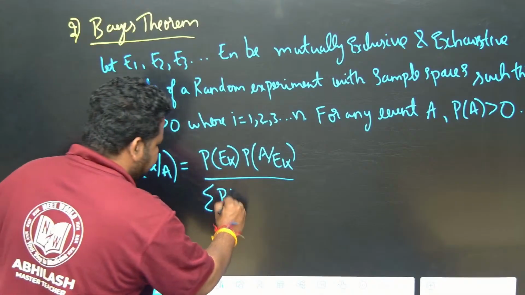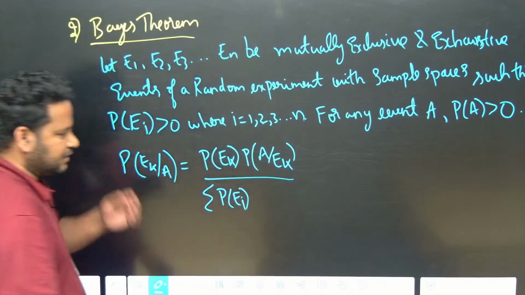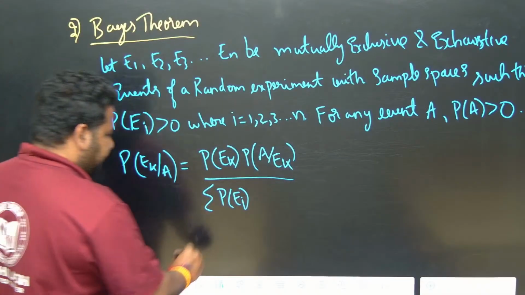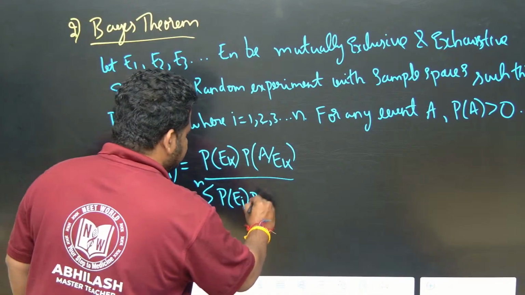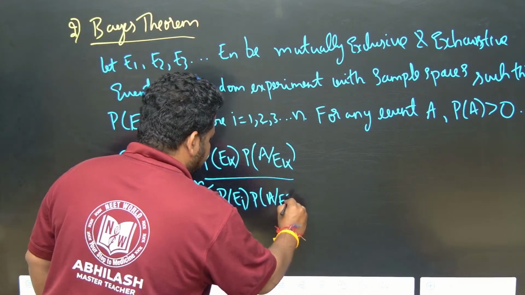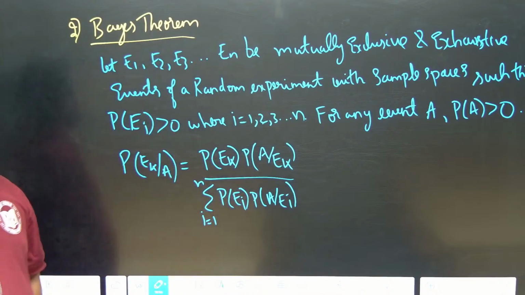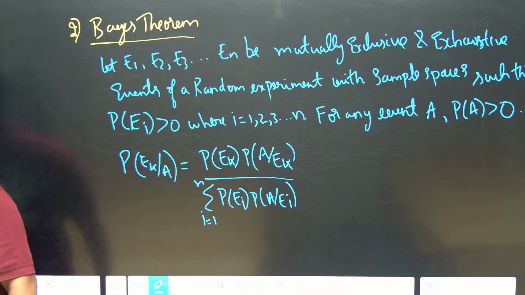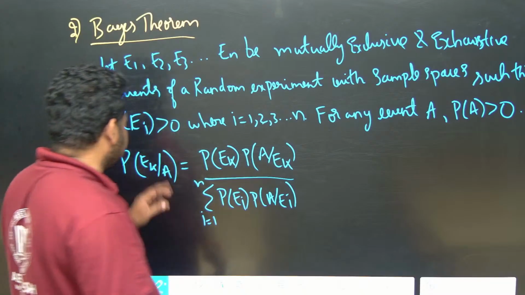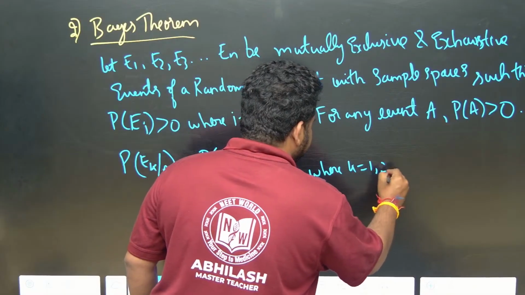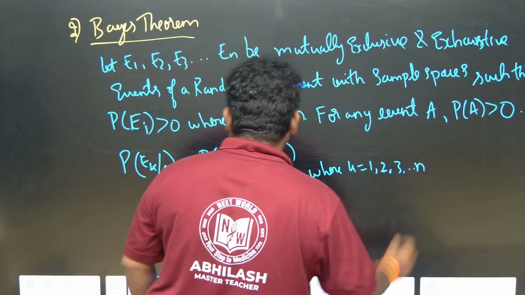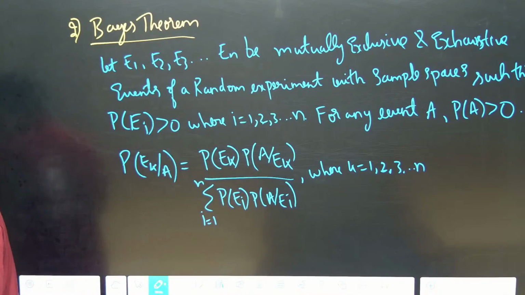Probability of E_i, the sum for i running from 1 to n of probability of E_i into probability of A given E_i. This is what the Bayes theorem states, friends. Also you have to write where k stands for 1, 2, 3 up to n.